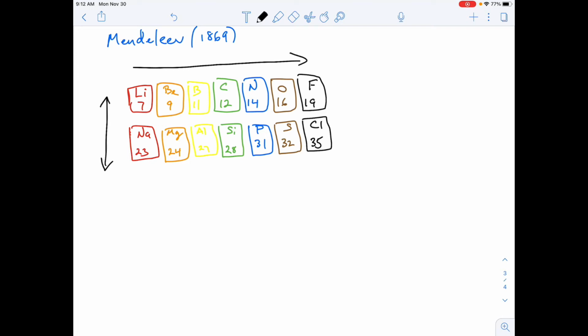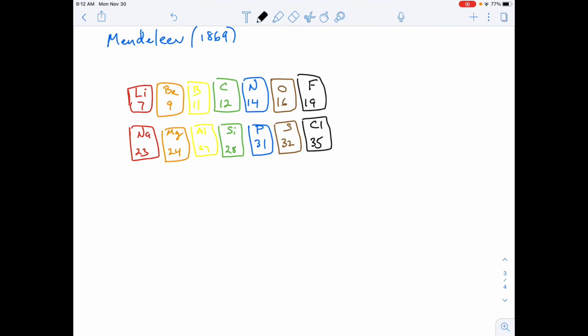Now, Mendeleev's original table was reversed. At one point it would have been all reds up top, and then the patterns of color would be repeating downward. But I flipped the table 90 degrees, and that's okay. It's showing you that as you increase atomic mass, after we go from 19, we go to 23. So it's still increasing atomic mass, isn't it? Right? So let me get rid of all this.